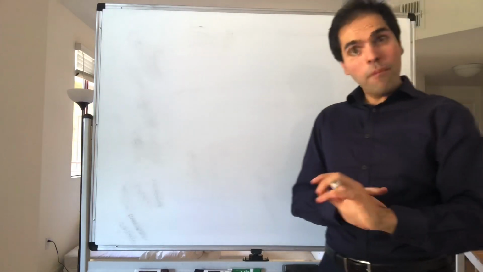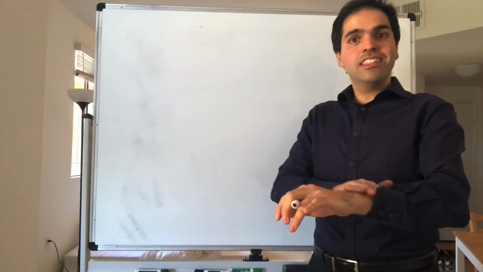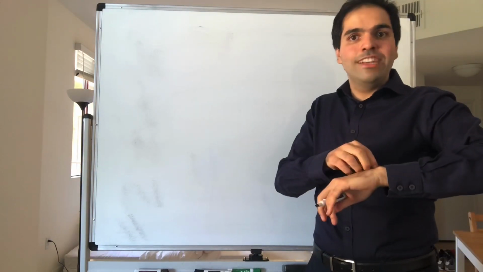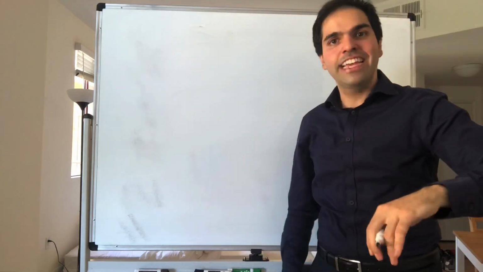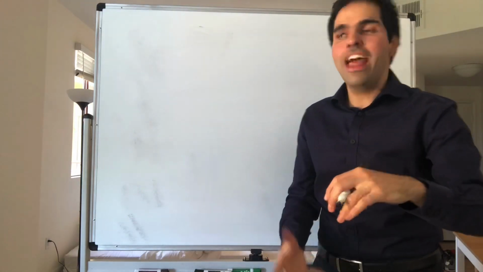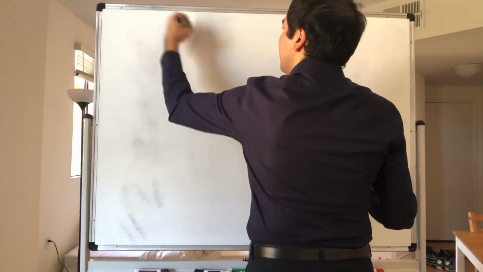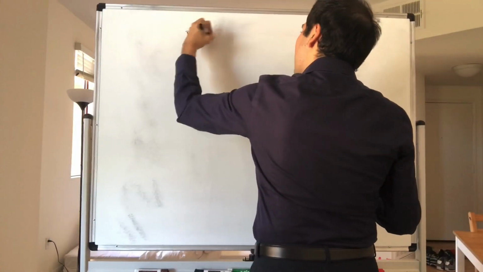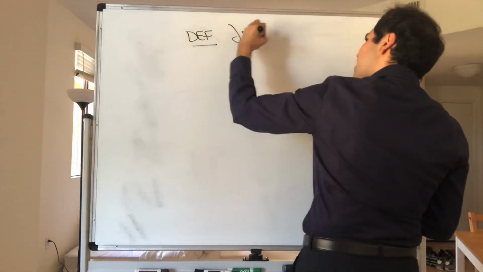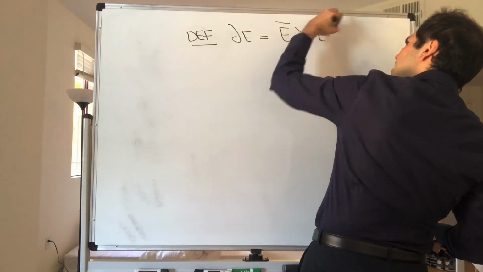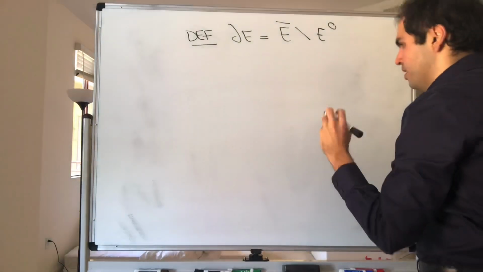Now, the boundary of the set is like what the skin is to the human body. So what is the skin really? It's the difference between the entire body and your flesh. So, I guess flesh and bones. And so in general, the boundary of a set is nothing else than the difference between the closure and the set of all interior points.